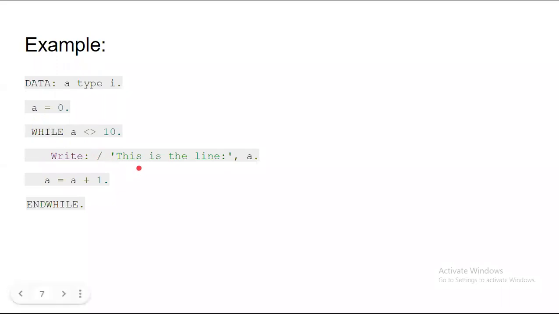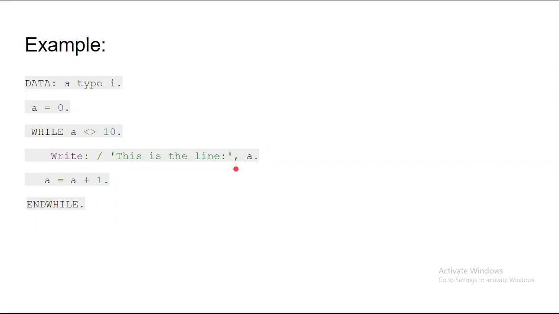How am I writing it? See, WHILE a is not equal to 10, this is an inequality operator. Yesterday we discussed that inequality operator. Then 10, then dot, please remember dot is expected everywhere, then WRITE colon, then inside this I'm just mentioning 'This is the line' colon, single quote complete, comma a.